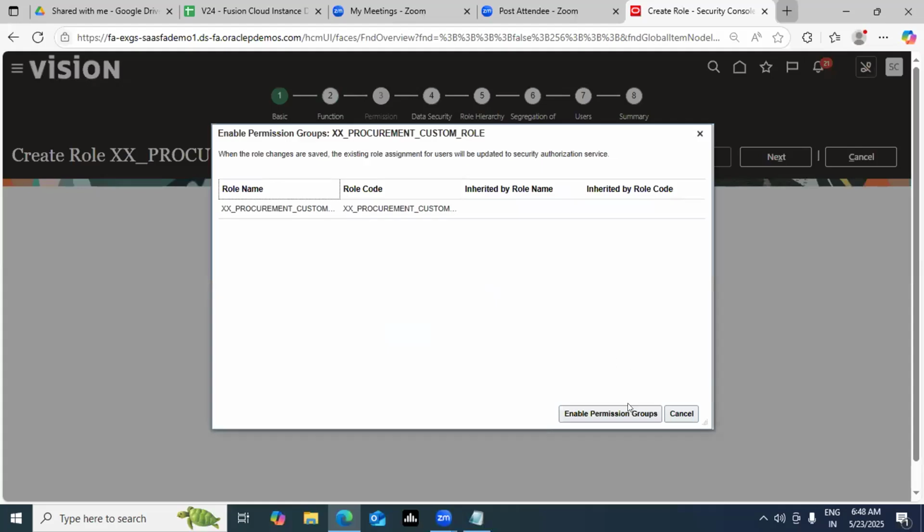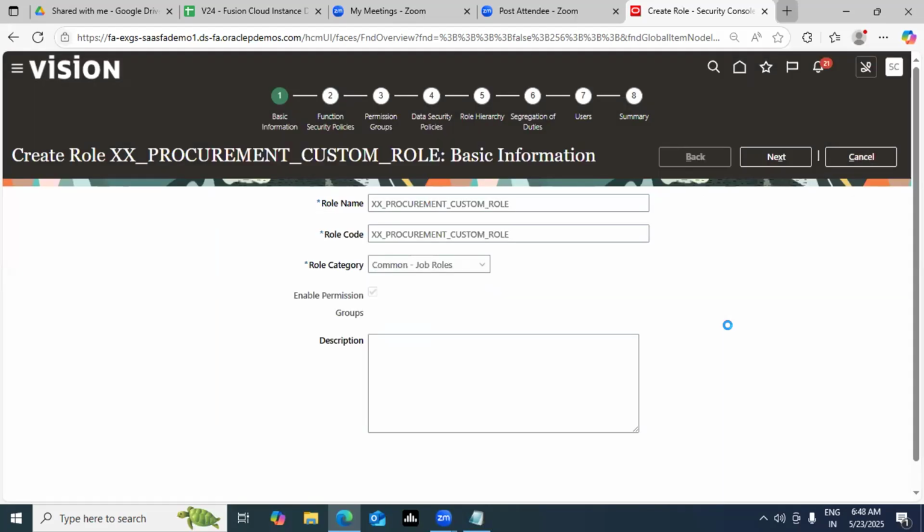Now, when you click on this enable permission group button, the third option has got enabled. This is up to you, guys, if you want the permission to be there or if you do not want it. Let's say there are only 4 to 5 system administrators, then generally we do not enable the permission. I'll take your question, Prabhu. Let's first understand each and everything, and in the last I'll take your question. But it depends on the scenario. Do you want to enable the permission or not? That's a key point to notice.